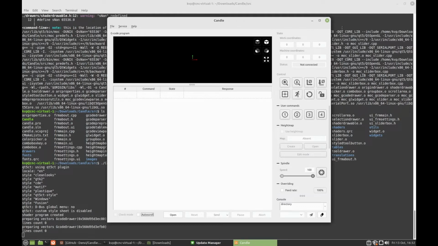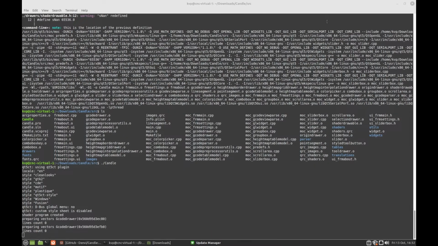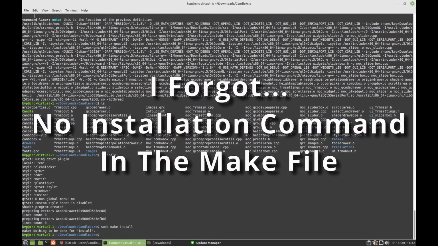But before I do that, let's exit out of here and let's install our finished product. I'm going to have to do this with sudo. Okay, nothing to be done.